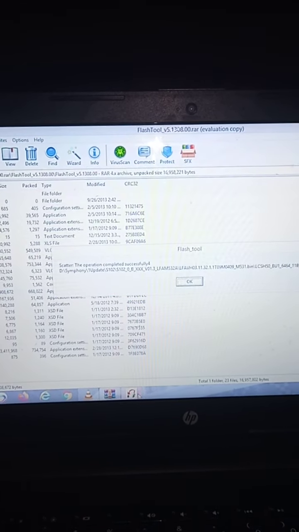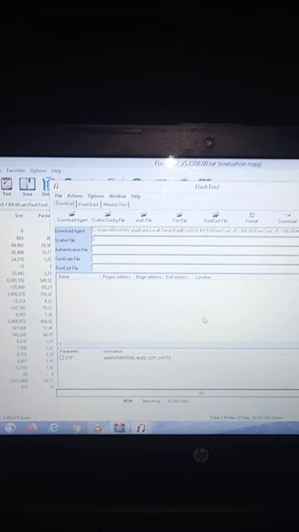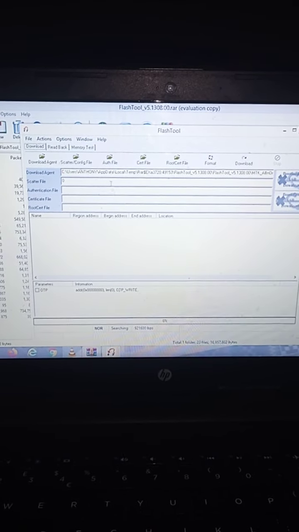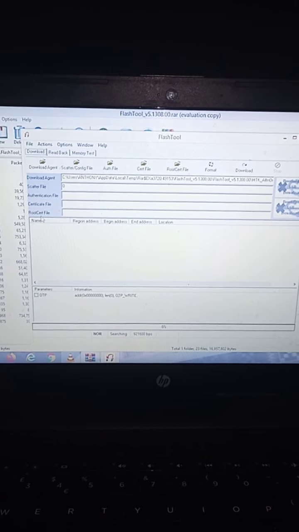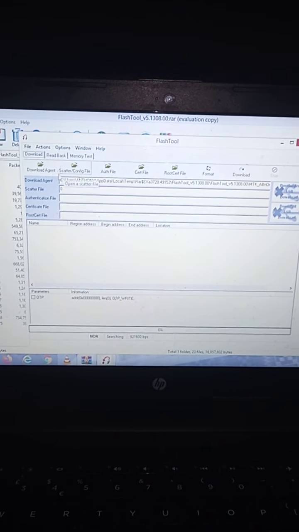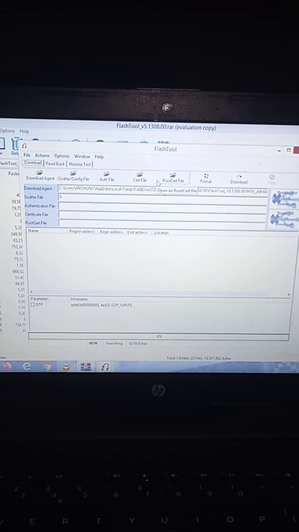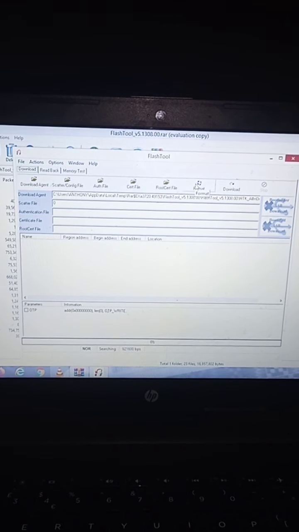And I hope now it is installed. As far as you install it, you need to see all this. Using an Android phone, you use the scatter file, the authentication file, the certificate file, the root set file. Now, here we have the download agent, scatter file, and a lot, whatever you wanted to do using this flash tool. But when you want to flash a keypad password